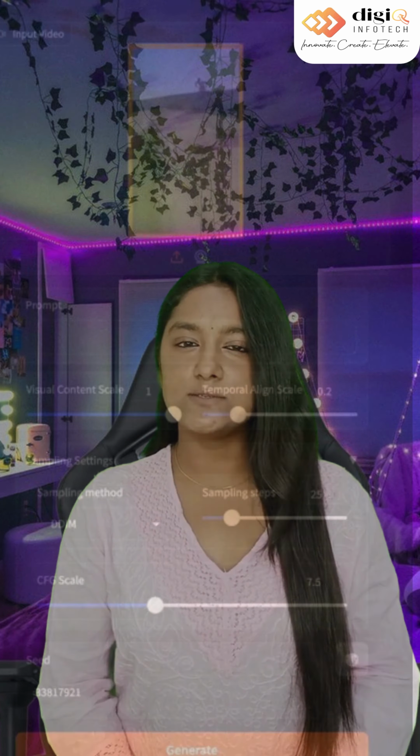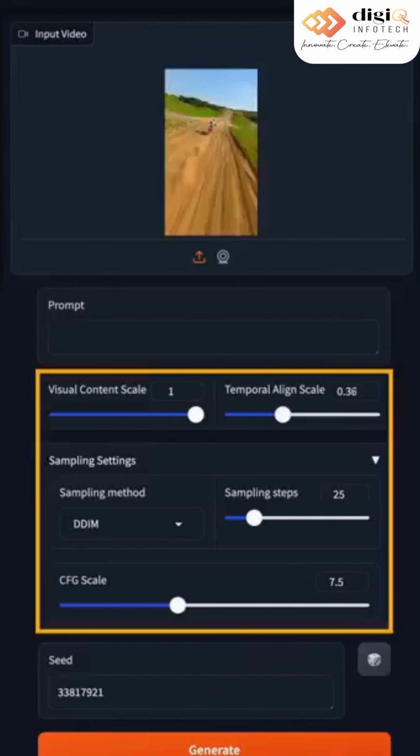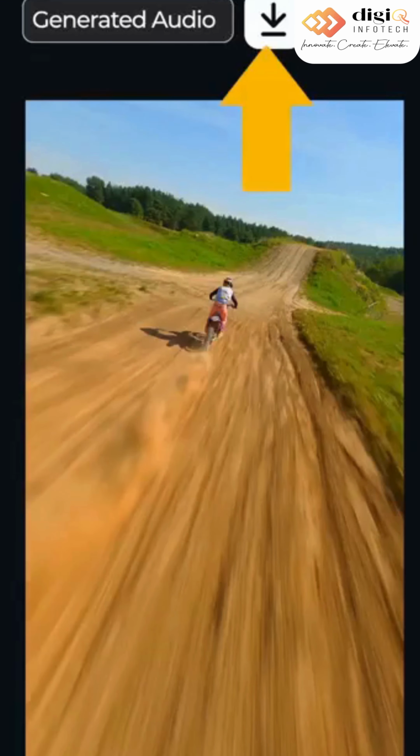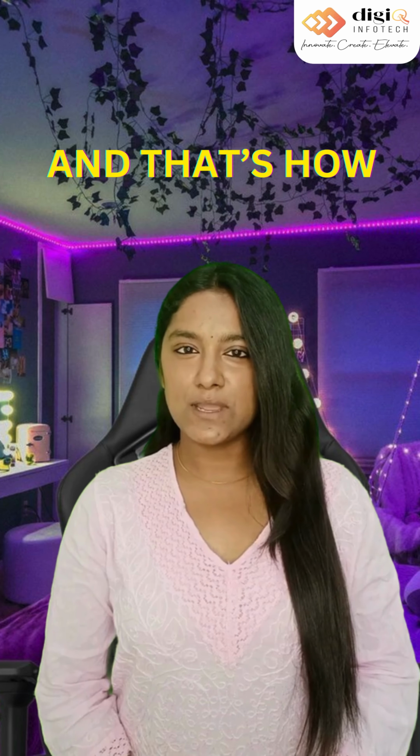Here you go, in seconds your video gets awesome sound effects just as you imagined. If you're not happy with the results, don't worry, just change these settings and try again. Finally, just hit download and your video will be downloaded with the perfect sound effects. And that's how you can bring the silent videos to life with epic sound effects.